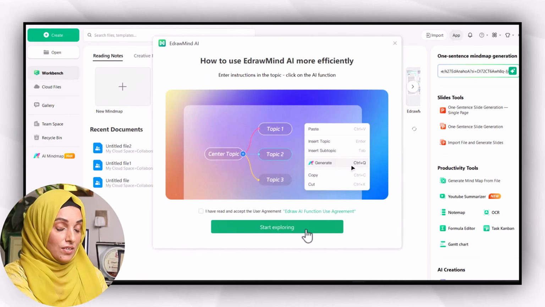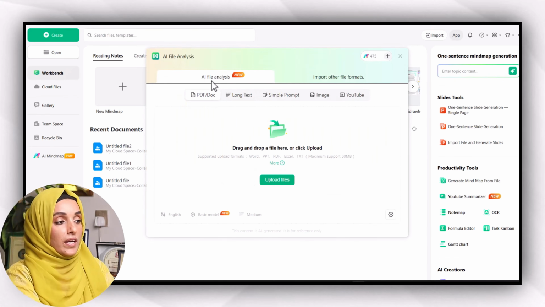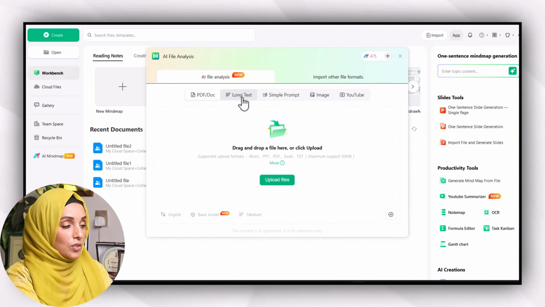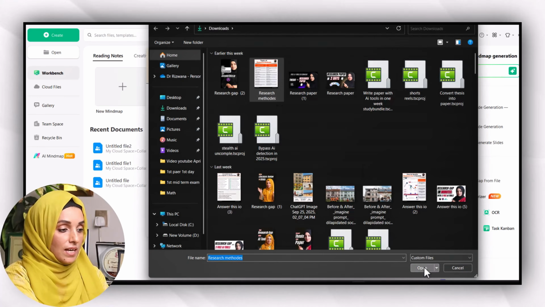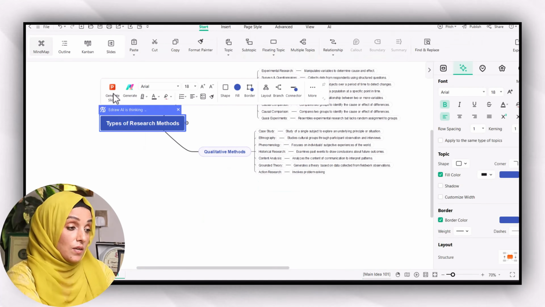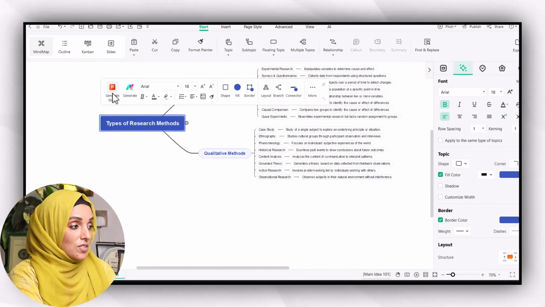You cannot just play with your documents. You can summarize the complex concepts of any YouTube video just by entering the link of that video. And for that purpose, you have to go for AI file analysis. Here you can go for long text, PDF doc, simple prompt, image, or YouTube video. You can analyze the images, and in the same way you can convert this image into an interactive presentation.